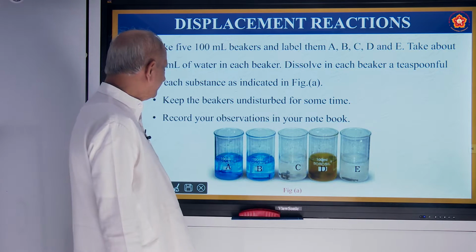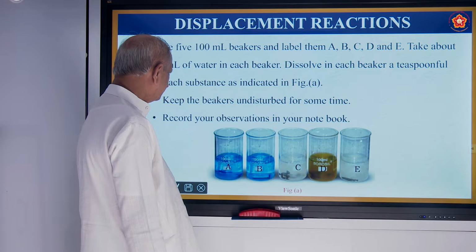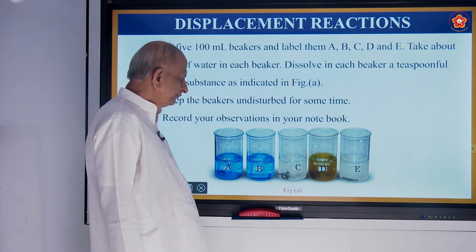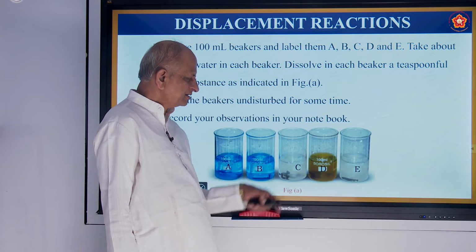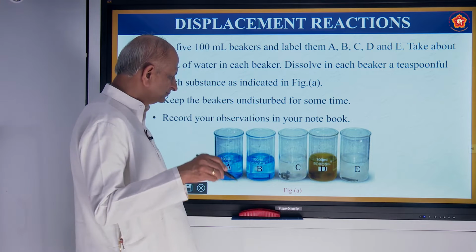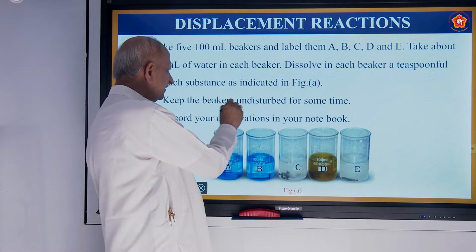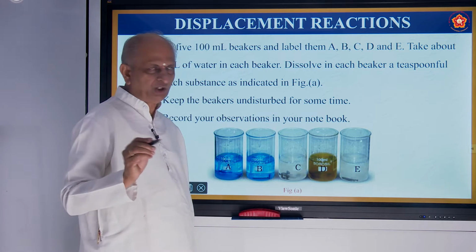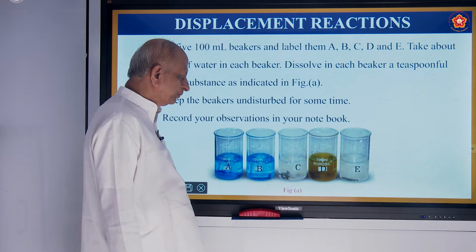Dissolve in each beaker a teaspoon of each substance as indicated. Then you have to keep the beakers undisturbed, which means you should not disturb them. Record your observations in your notebook.